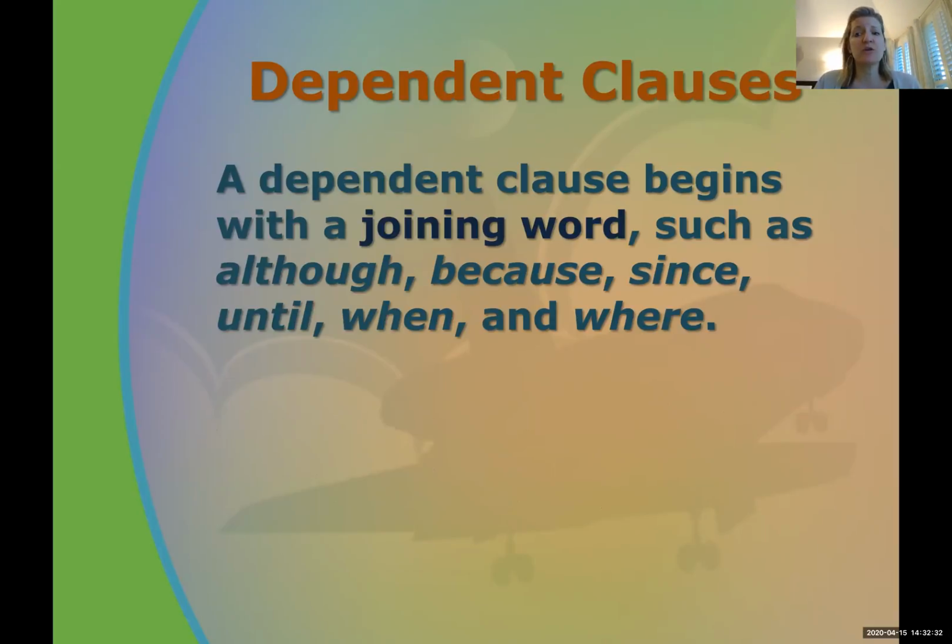It can start with the word although. Although Mrs. Brennan was tired. Do you see how I have Mrs. Brennan and was tired, a subject and a predicate, but I don't tell you the rest of the story. It isn't a complete thought. Because the dog was barking, again, not a complete thought. Because what happened because the dog was barking? Since the yellow eggs spoiled.